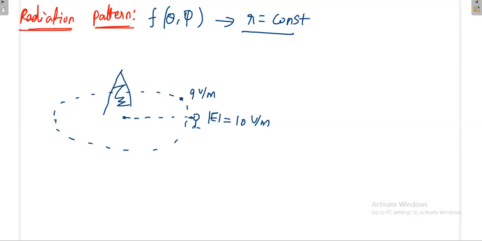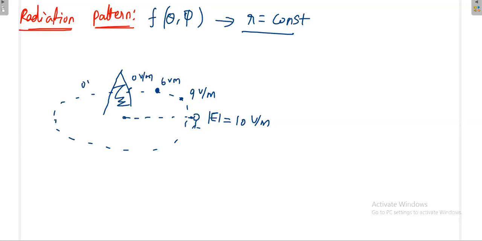Because I don't know the nature of this tower, I am trying to analyze the nature of the tower. When I move along the line, first 10 and 9 and then 7, 6 volt per meter, like that it comes. When I go exactly at 90 degree, I am getting 0 volt per meter. As I move along this line, I am not at all getting signal.